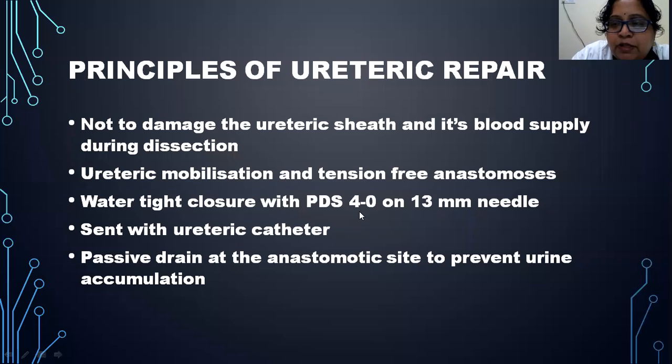These indicate how thin the material used is. PDS 4-0 means it is very, very thin, and it is taken on a 13 millimeter needle, and it is very thin, so it will not usually cause any foreign body reaction during the post-operative period. So watertight closure is done with PDS 4-0 on a 13 mm needle, and next the ureter should be catheterized. Then a passive drain is placed at the anastomotic site to prevent any accumulation of urine, because it might lead to infections later on.